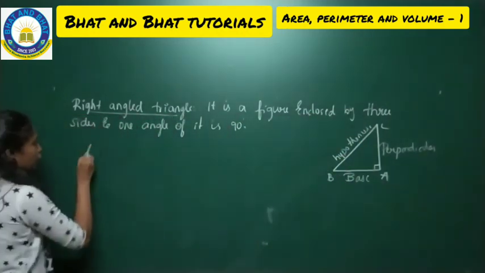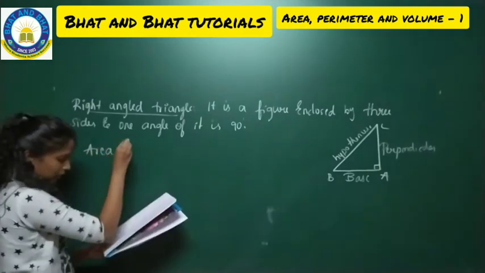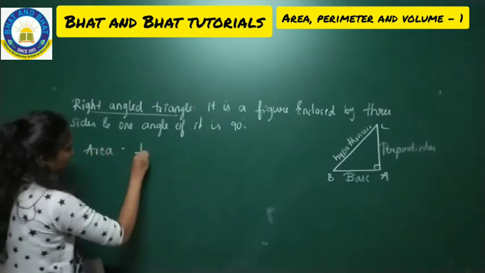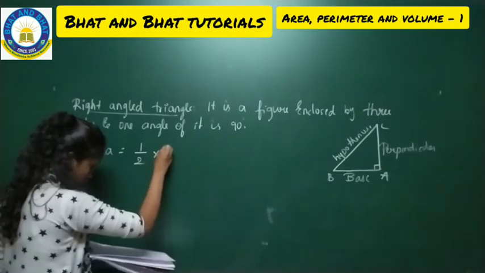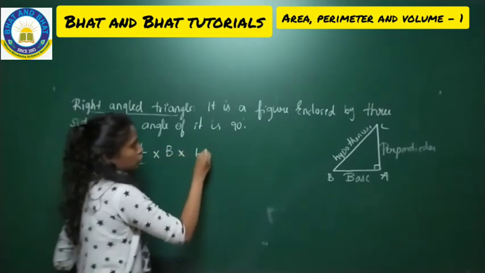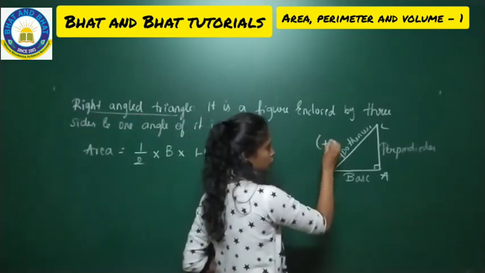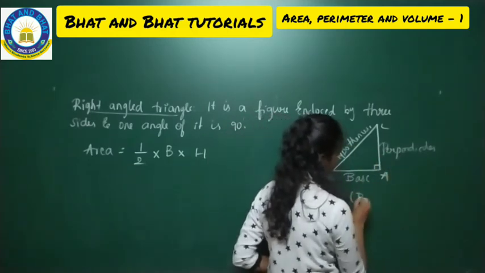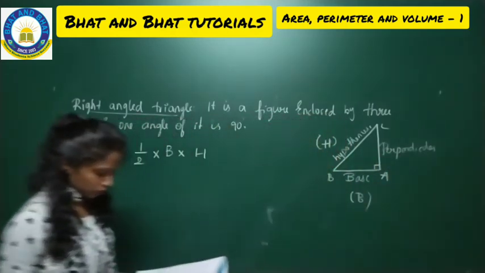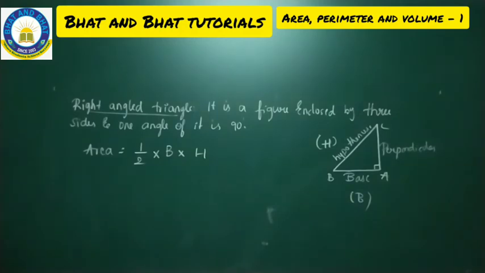To find the area of it, we use the formula, that is area is equal to half into B into H. So this is your H and this is your B. Okay, make a note. So fine, hope you all copied the theory part of it.